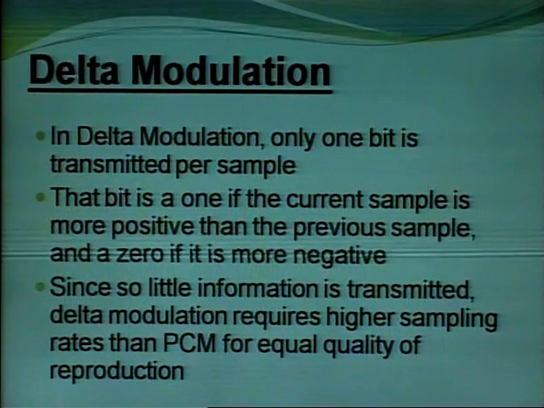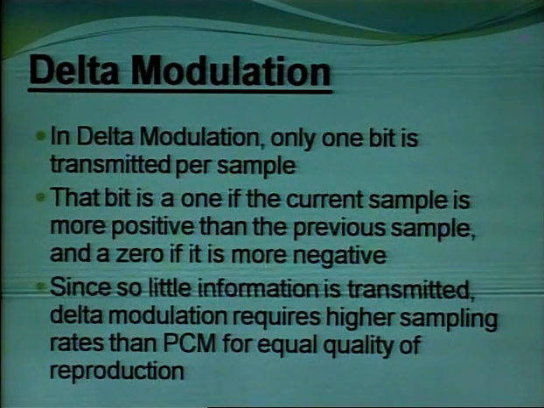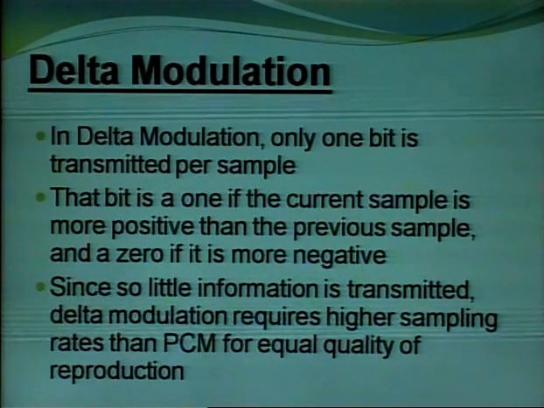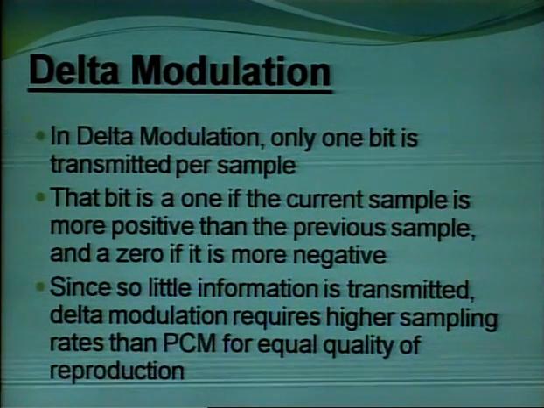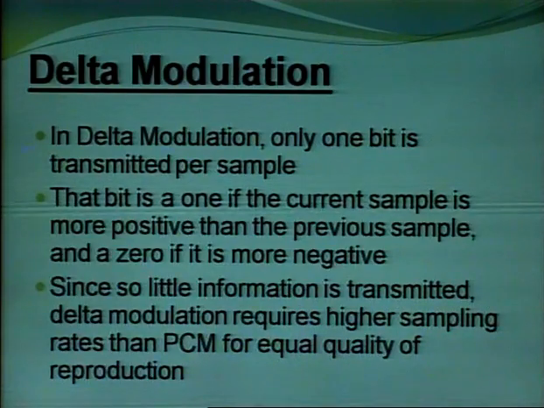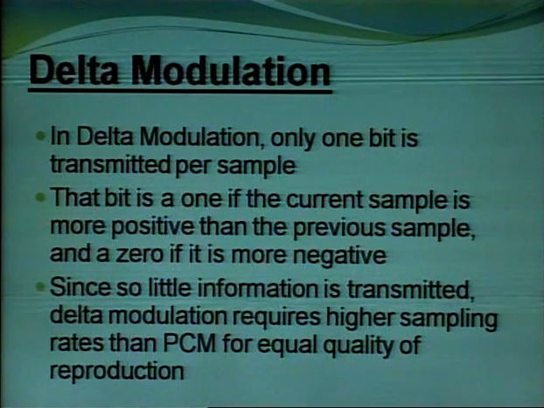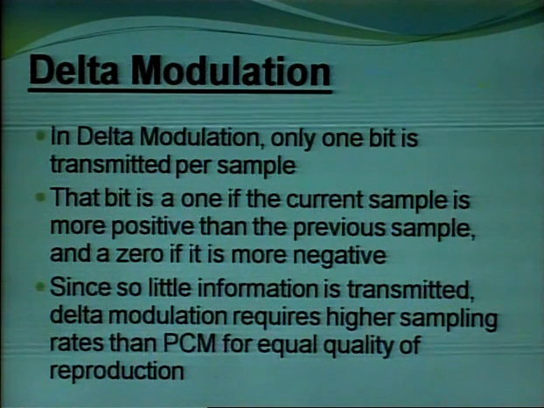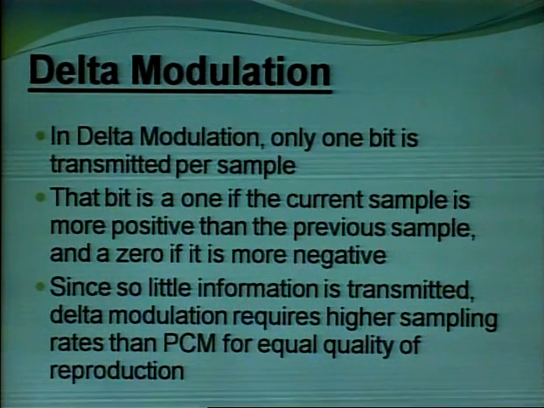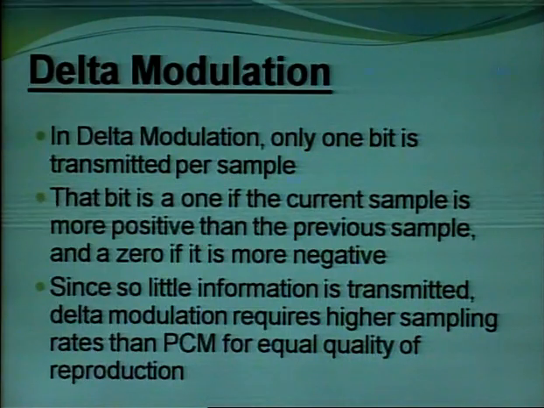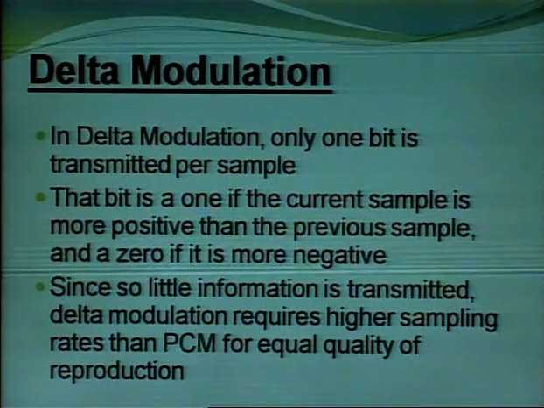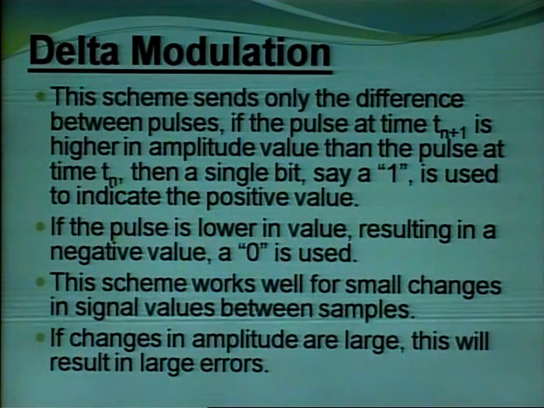Second type of digital modulation is delta modulation. In delta modulation only one bit, that is either 1 or 0, is used to represent the sample. The bit is either 1 or 0; 1 represents positive, 0 represents negative. So little information is transmitted, so the sampling rate is very low as compared to PCM.